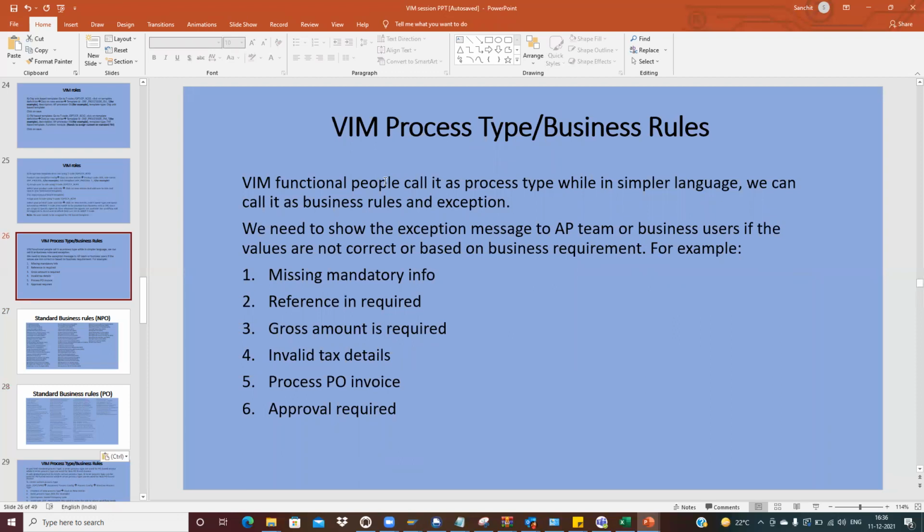We need to show the exception message to the AP team or business users if the values are not correct or based on business requirement. For example, missing mandatory information, reference is required, gross amount is required, process PO invoice, approval required. These are the words which come. These are the exceptions which get triggered if it is not fulfilled.